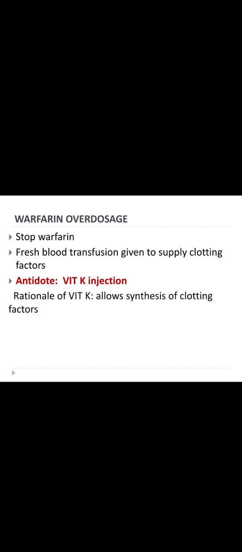Then, coming to the overdosage of warfarin, which leads to bleeding. If this condition occurs, we should stop warfarin, then provide fresh blood transfusion to the patients. The antidote for warfarin overdosage is injection vitamin K, and the rationale behind this vitamin K injection is to allow the synthesis of clotting factors.